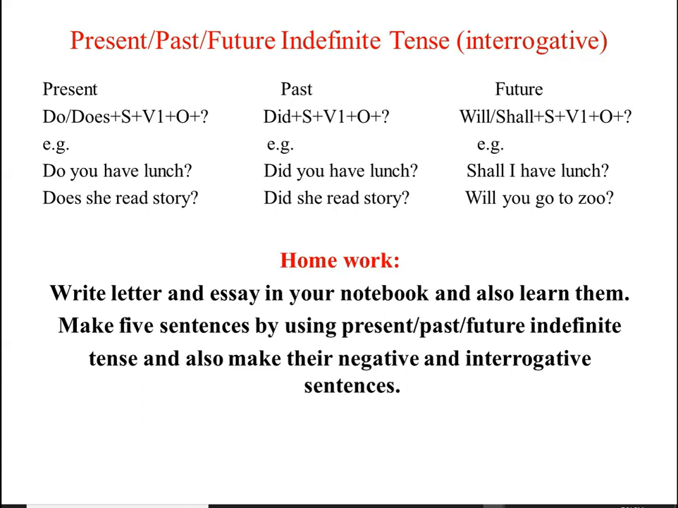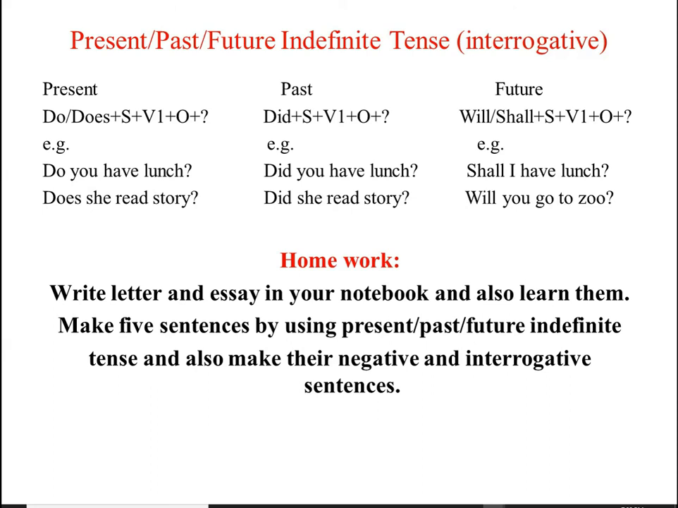Now come to the interrogative sentences. And to make interrogative sentences, students, helping verbs will be put before subject. For example, in present indefinite tense, we will write do or does first, then subject, then first form of verb, and then object, and then question mark. Okay, dear student, for example, do you go to school? Question mark. Does she make tea? Question mark. Student, do not forget to put question mark at the end of interrogative sentences.